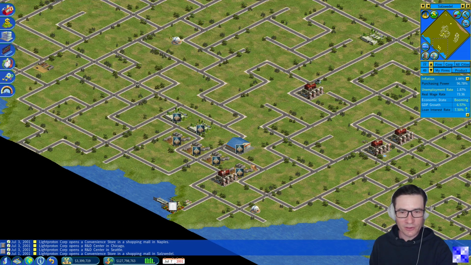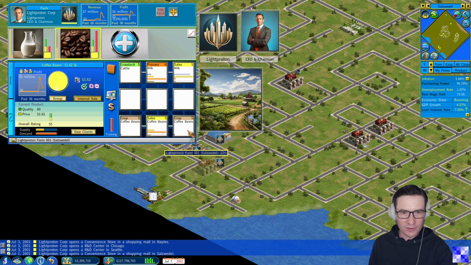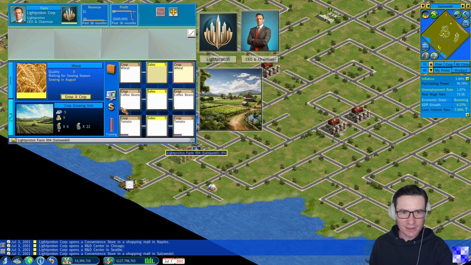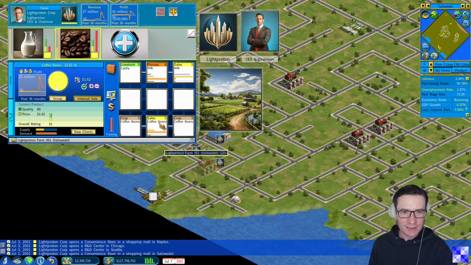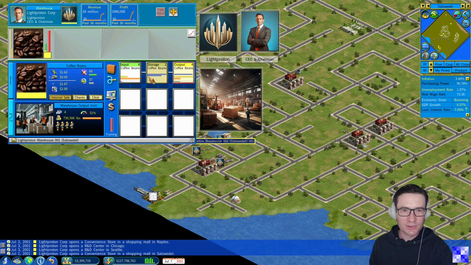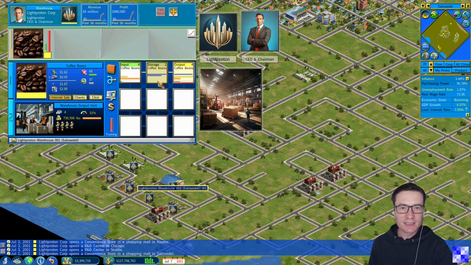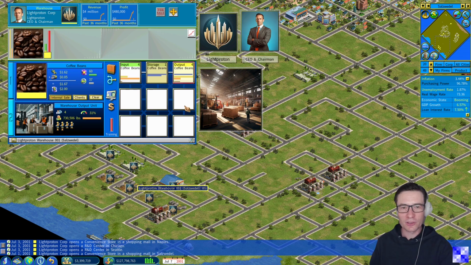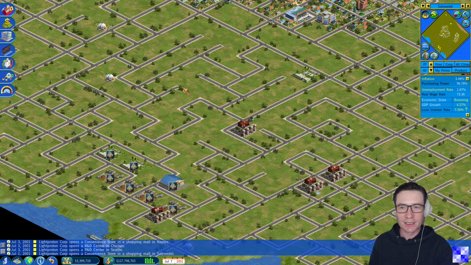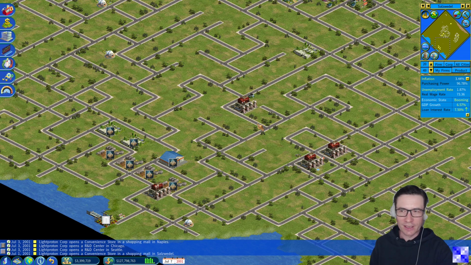So potatoes are grown but not ready yet. Coffee beans are now in the next iteration. They are now grown. Tomato is grown, wheat is still waiting. For coffee beans, we see that there are no coffee beans left over in the farm. We have quite a lot stored here, so this should be enough for now. But we will see whether what we have in the inventory is enough to supply all of the coffee shops. If this is not the case, when we run empty, we need to switch to the import again until our own coffee beans, this time with 4 crop growing units, will be available to our corporation. Okay, nothing to be done here.